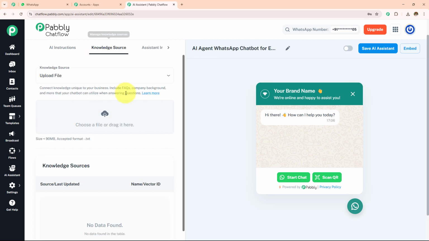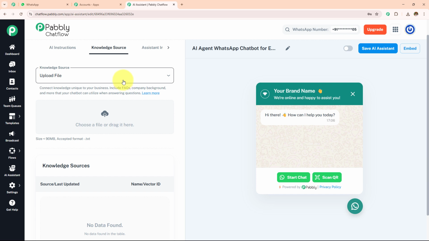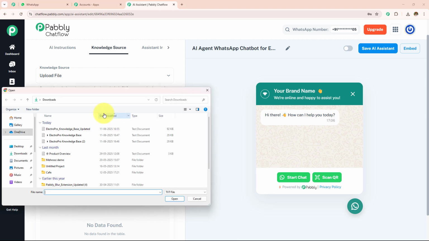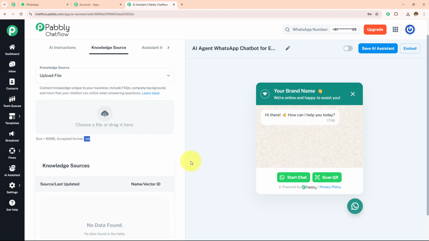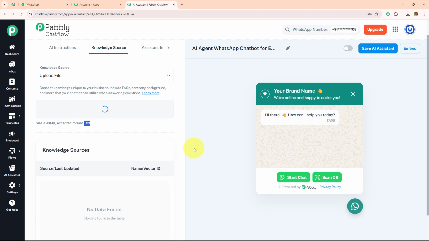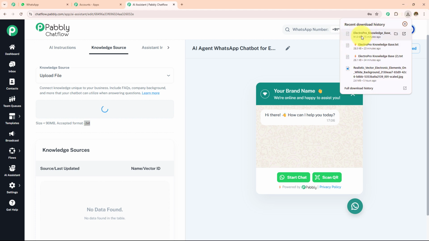Moving towards this knowledge source. Over here we are going to upload the knowledge base. First I'm going to select my knowledge source as upload file, and then we have to upload the file in this .txt format. So here I am going to upload this by clicking on this cloud. I am going to select the knowledge base which I have created, and I am going to show you that once. So here I have already downloaded this.